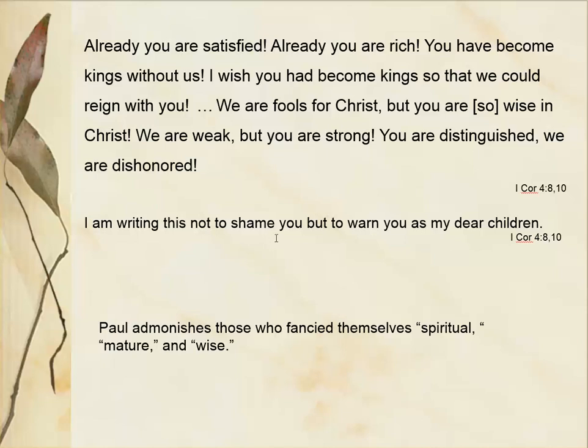As Paul indicated in the same passage, he was really not trying to shame them, but he was warning them as his dear children. So he was using this kind of sarcasm here to make his warnings much more emphatic. Paul admonishes those who fancy themselves as spiritual or mature or wise, and he uses verbal irony to do